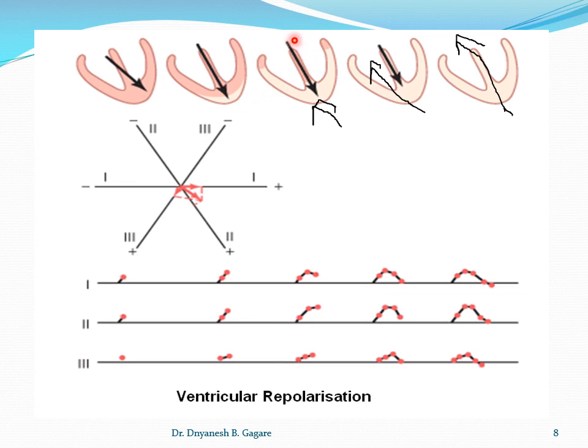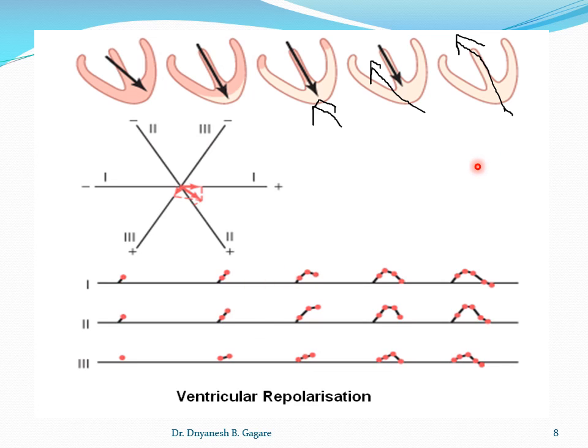That's why the vector remains the same during depolarization and repolarization. The direction of the vector is from base to apex, because during both depolarization and repolarization the current flows from the base to the apex, and that's why both waves on ECG are positive.